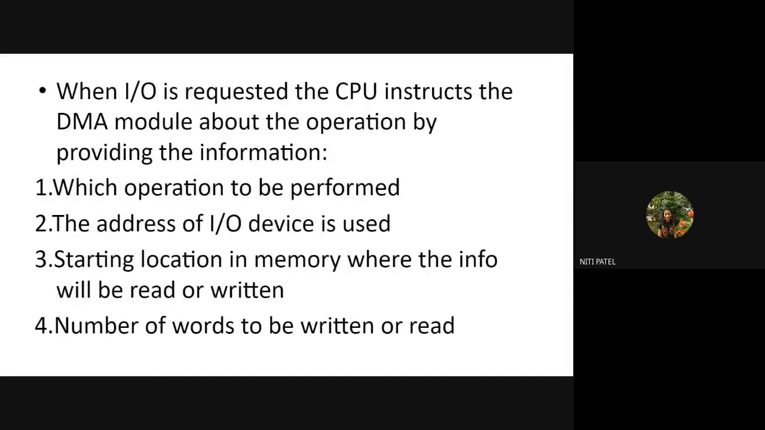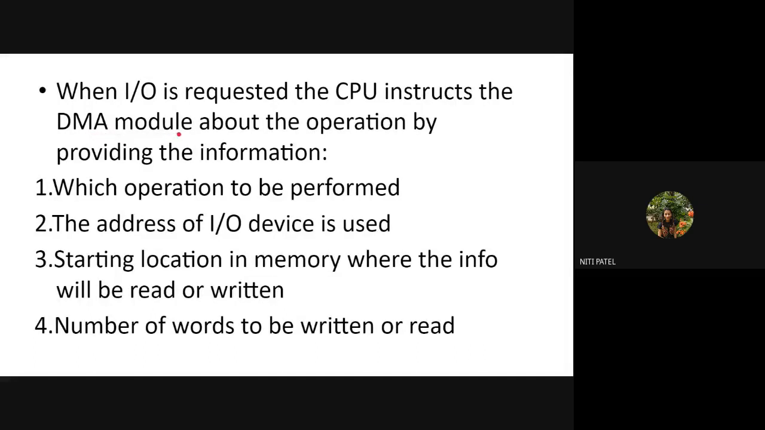Now, how does this DMA operate? Let us see. When an IO is requested, the CPU instructs the DMA module about the operation by providing the information. Now what does this line mean? That IO wants to execute something. Previously, IO used to tell CPU, CPU was executing and then storing the data into memory. But now what will this CPU do? Since we have removed the CPU from DMA, whatever IO has requested to execute, even if it goes to CPU, CPU is not performing the execution, it is directly passing it to DMA module.